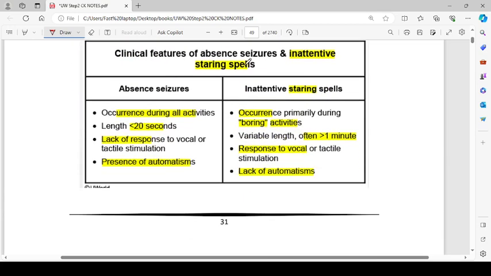The clinical features of absence seizures are inattentive staring spells occurring during all activities, with length less than 20 seconds and lack of response to vocal or tactile stimulation. There will be presence of automatisms. In contrast, inattentive staring spells occur primarily during boring episodes, with variable length, but often more than 1 minute. These people respond to vocal or tactile stimulation, and there is no automatism.